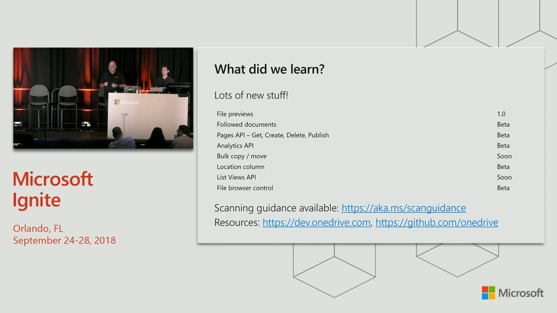And additional resources that you might want, dev.onedrive.com has a lot of good resources, along with our GitHub at github.com/OneDrive. It's not always obvious, but we merged the OneDrive and SharePoint development platform teams together. And so even though you don't see SharePoint in the name of the URL, we are one team, and we provide the APIs for both parts of the platform. And so we're really happy to be able to provide components in both areas. So don't get scared off if you're a SharePoint person and you see OneDrive URLs. That's really the combined location for everything.